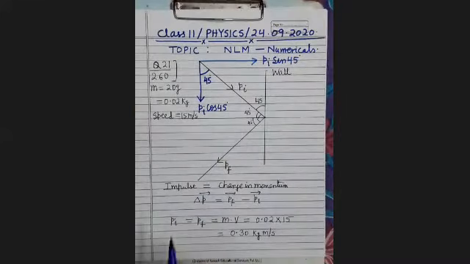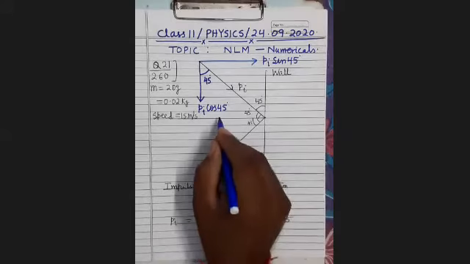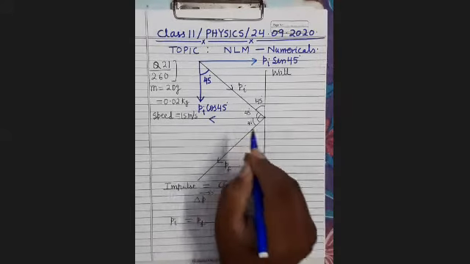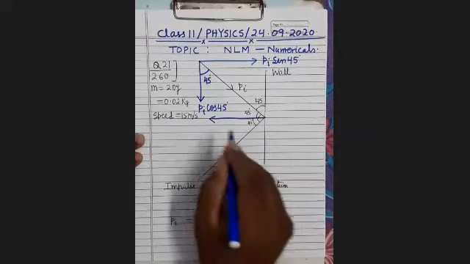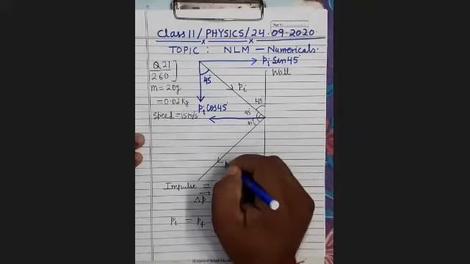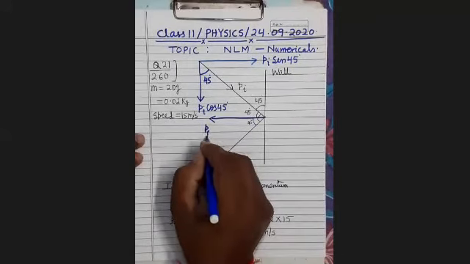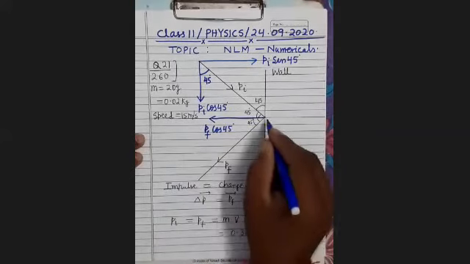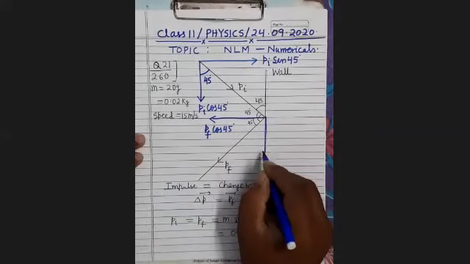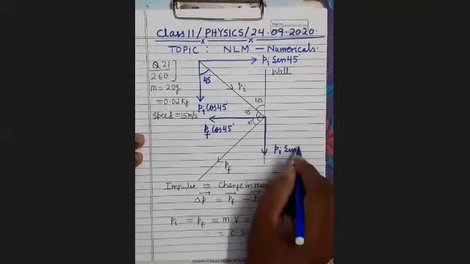It's clear. Similarly, you can resolve the final momentum: this component will be Pf cos 45 and this component will be Pf sin 45.